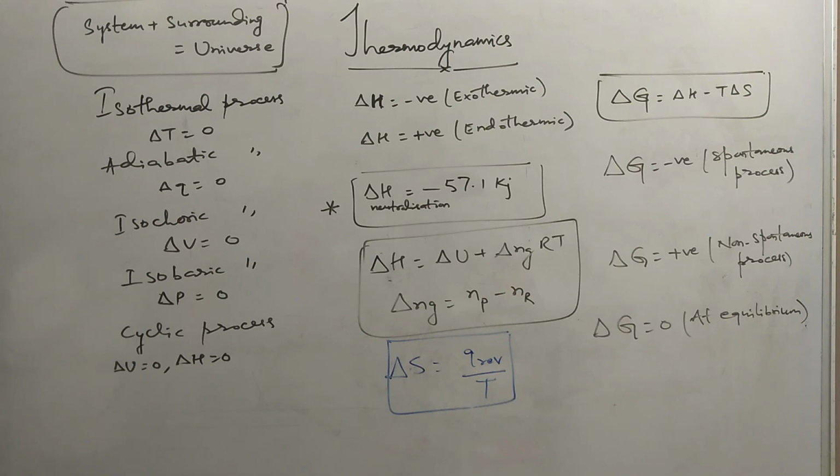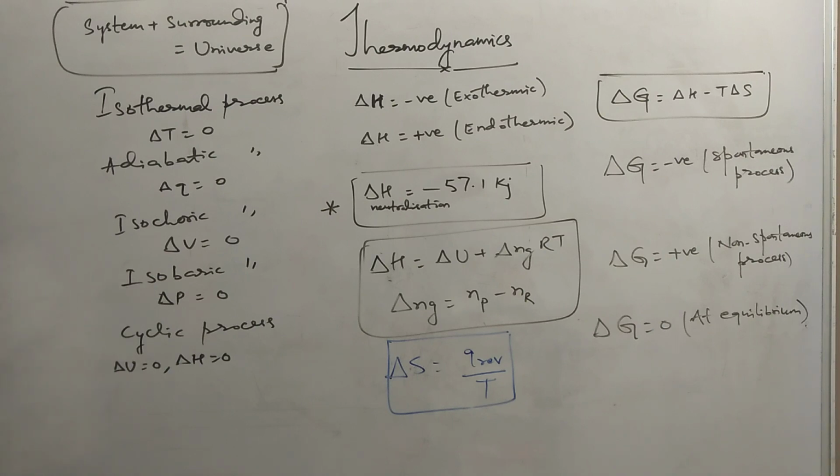Part of the universe under study or investigation is called system. Like if we are working in a lab, the test tube will be our system. The part of the universe other than the test tube, or the part of the universe other than the system, will be our surrounding. So system plus surrounding makes it universe.